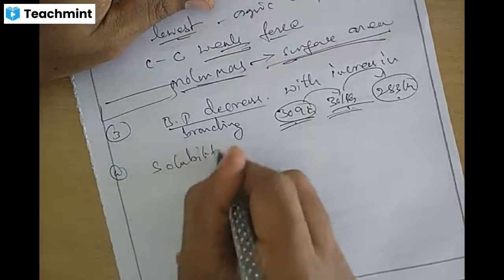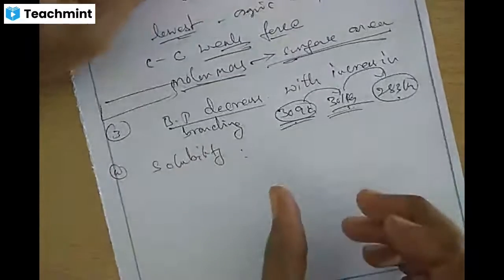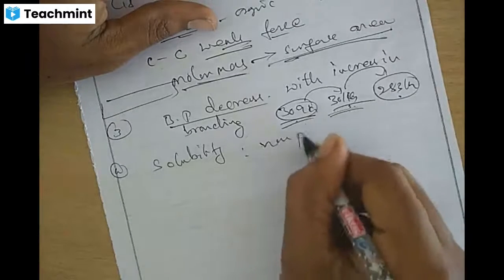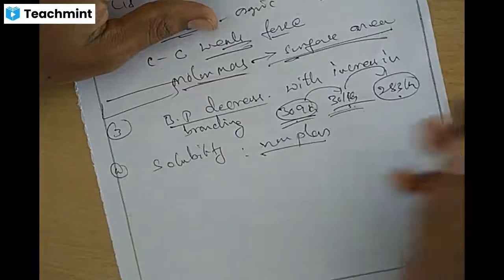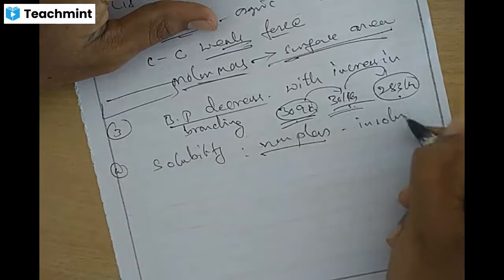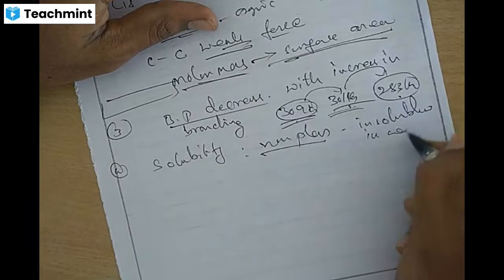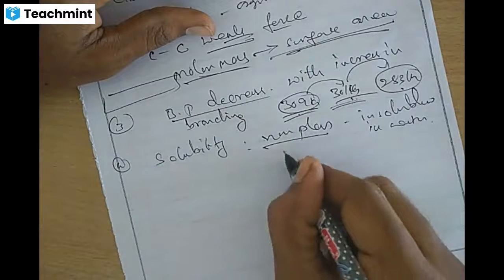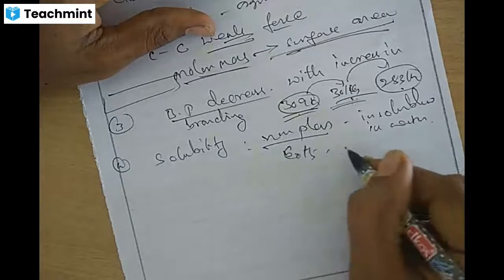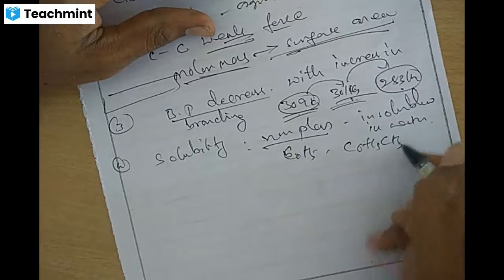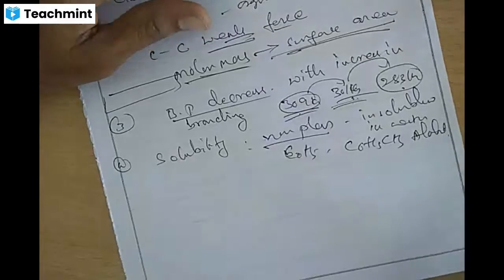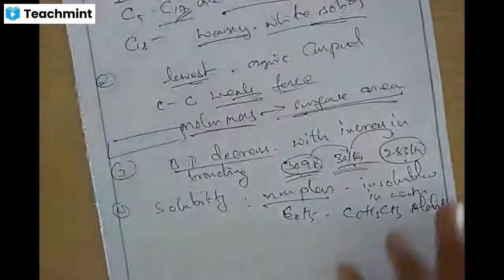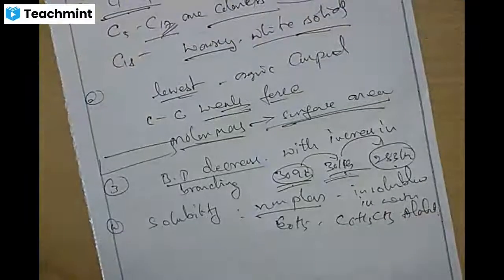Solubility. These are insoluble in water because they are non-polar molecules. Non-polar molecules are obviously insoluble in water. But they are soluble in non-polar solvents like benzene, toluene (C6H5CH3), alcohols, ethers, etc. These are the important physical properties you need to remember.